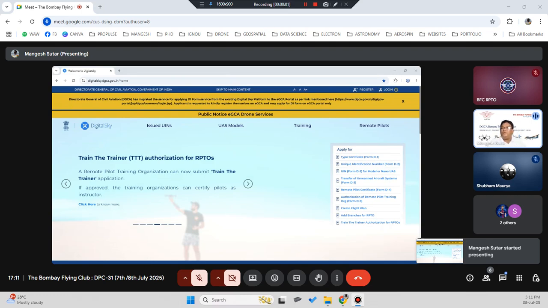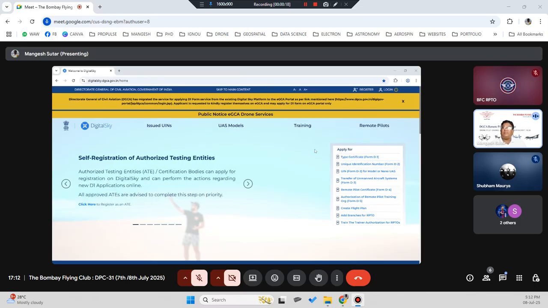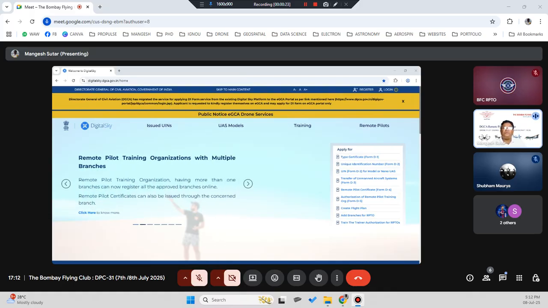Okay. So when you visit the Digital Sky platform, since the migration is going on, that's why you are seeing this yellow indicator over here. The Director General of Civil Aviation has migrated services for applying the D1. So for this D1 you no longer have to use the Digital Sky platform. You have to go to the EGC platform. Okay, only there can you apply for it.